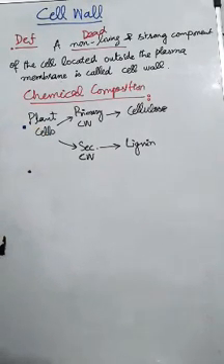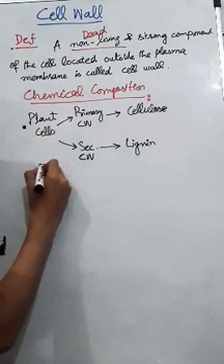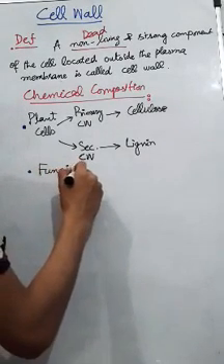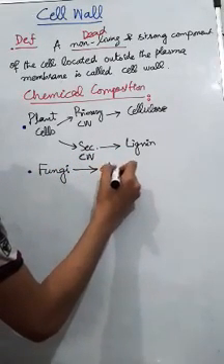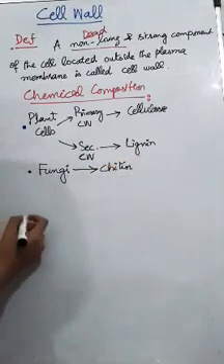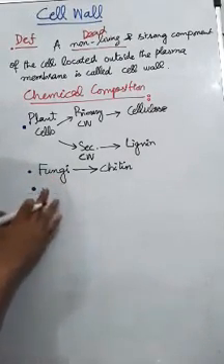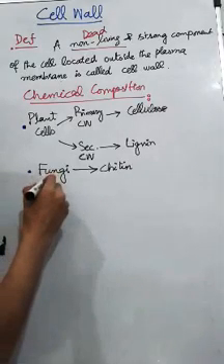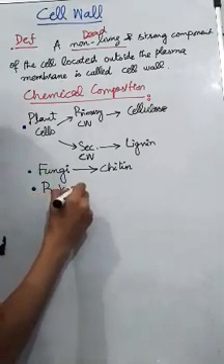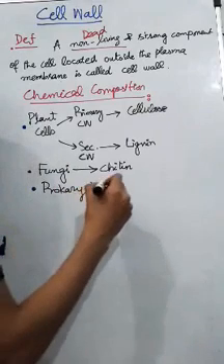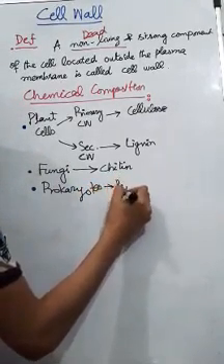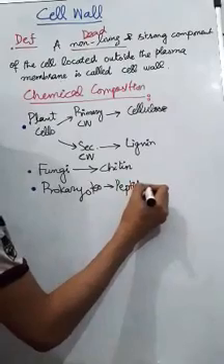Now we are going to discuss the cell wall of the fungi. In the cell wall of the fungi, chitin is present, and the cell walls of the prokaryotes are composed of peptidoglycan.